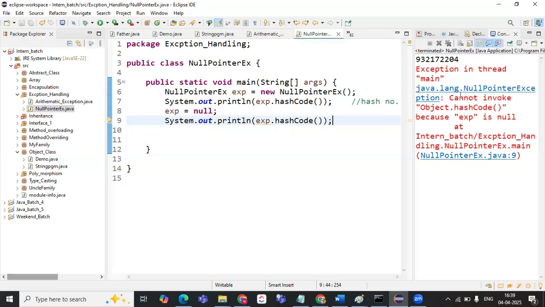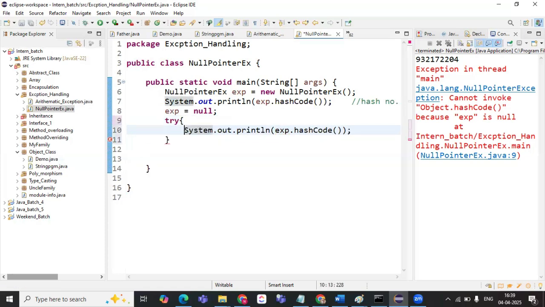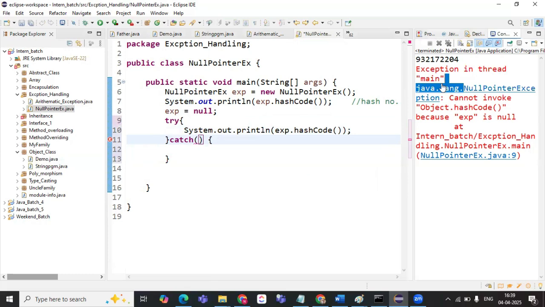So now how to handle this exception? Now you know how to handle it, right? The statement will be kept inside the try catch block. So what kind of exception is it? It is a null pointer exception. Am I right?